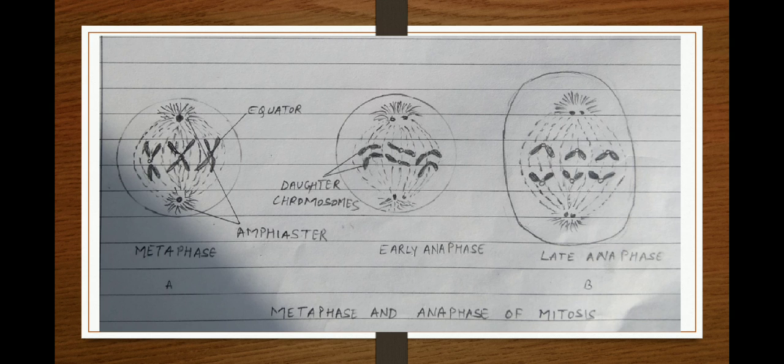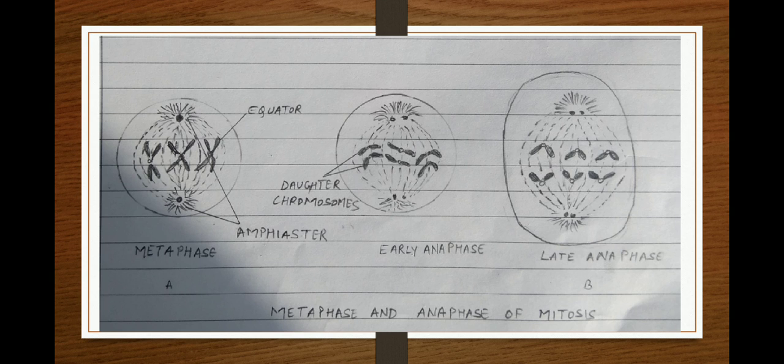Here the chromatids are now called chromosomes because they are no longer held together by their duplicates. The spindle fibers elongate and the chromosomes move towards the opposite ends of the poles. The two groups of chromatids have exactly the same hereditary information.